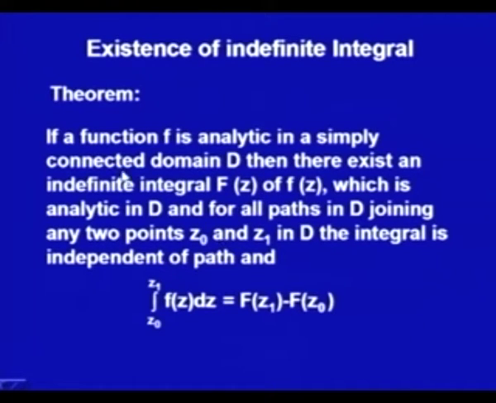So, here what we are saying is, of course, we do know that along any closed contour the integral is 0. From there we had obtained the independence of path. These points we have got because f is analytic in the simply connected domain. Then for any path from z0 to z1, if I take a closed contour, the integral along that would be 0, which gives us independence of path. Now, what we are saying is that the indefinite integral capital F z of f z exists. This capital F z is sometimes also called the antiderivative. So, let us see the proof of this theorem, how we are going to do it.